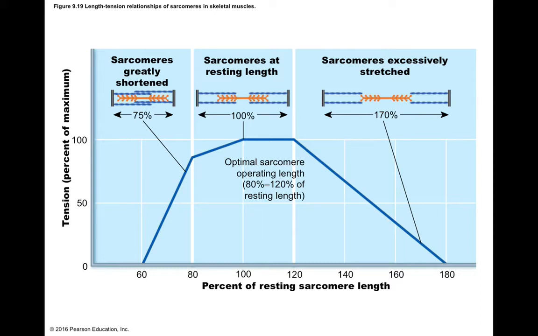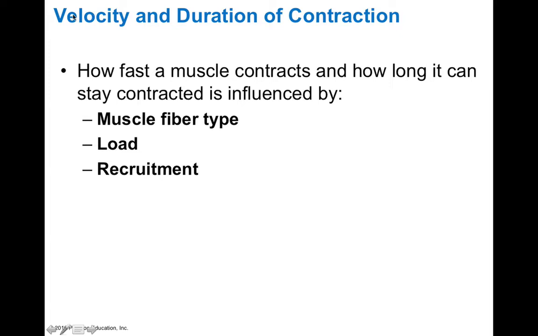And so what's interesting is if you're thinking about applying this to regular day-to-day activities, it's important to note that wherever your muscles are before you start to perform an activity is going to depend on how much contraction force those muscles can produce. So for instance, if you're going to lift some weights, you probably don't want to start at the most stretched state of those muscles, because you're going to really resist, and there's going to be a large struggle to actually produce enough tension to lift those weights. Rather, it's better to start at a relaxed position, because from that position you can produce the most force.